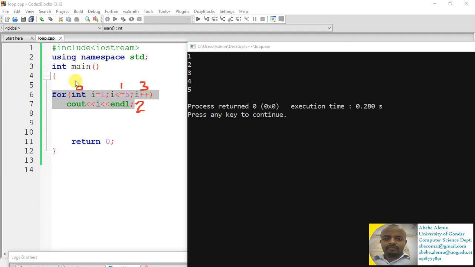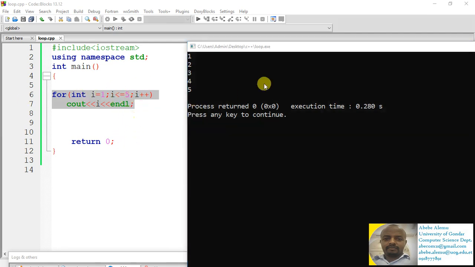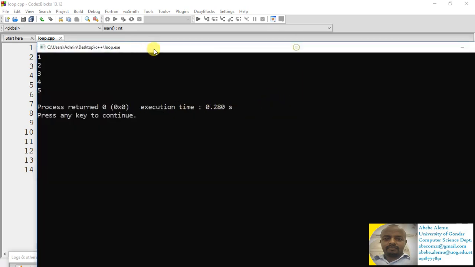So step 0 will be executed only once, whereas steps 1 to 3 will be executed many times depending on the result of the control. If that is the case, let's try to rewrite this program with the help of the while loop.